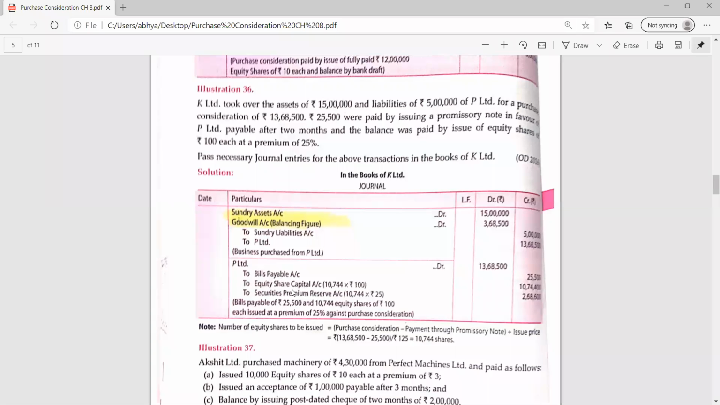Okay. And now one more thing is there, shares are issued at premium. So we know it very well that the securities premium reserve will also be credited. So in credit, three accounts will be there. Okay. So first of all, we will write the debit account, debit amount